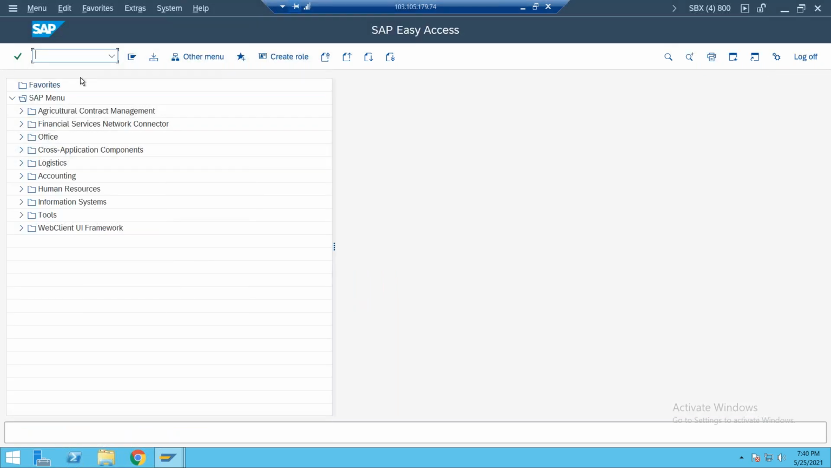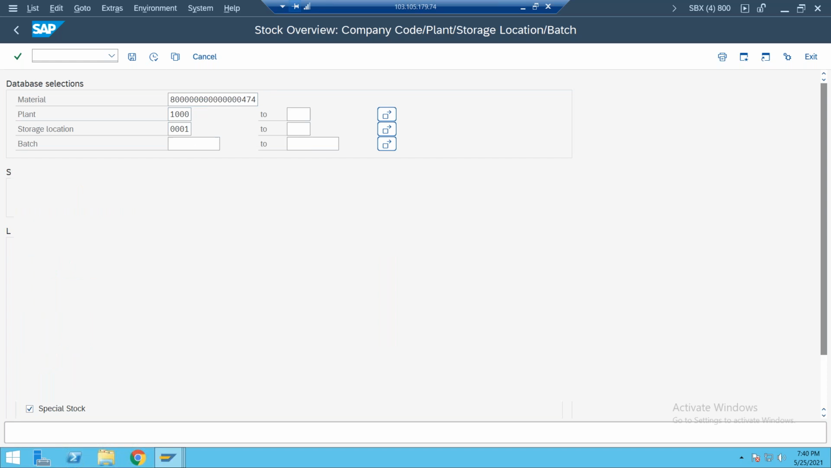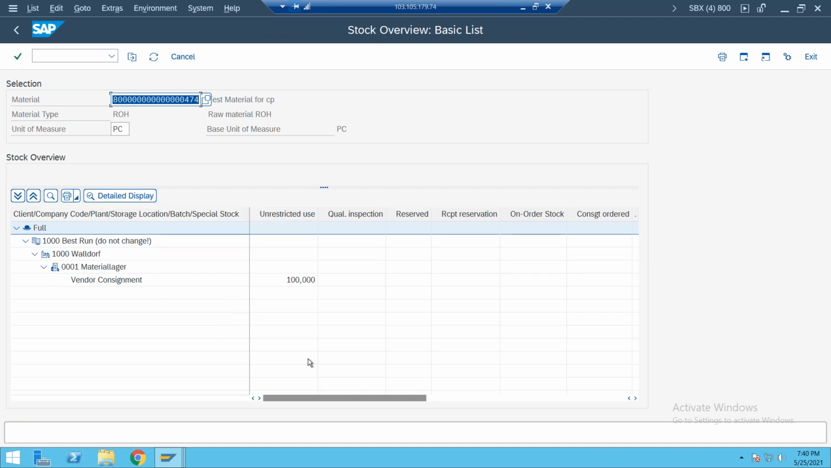Previously also we observed, whenever we post, where we need to check the stock overview. MMBE is the transaction code to check the stock overview. Go to MMBE. Enter the material, enter the plant, and enter the storage location. If you click on execute here, automatically your stock is received. But if it is a standard material, the stock is updated at your plant and storage location level here.